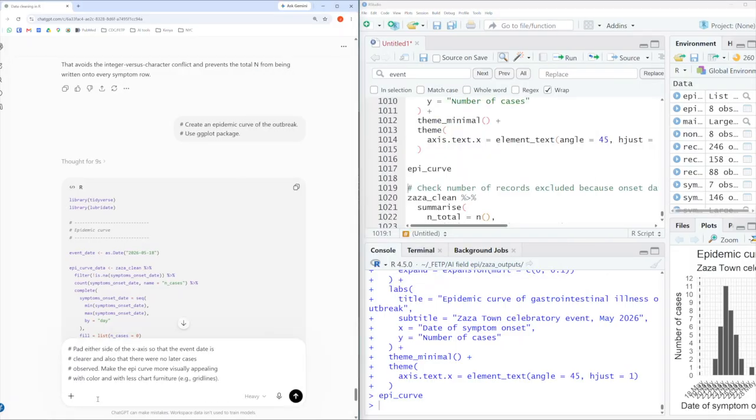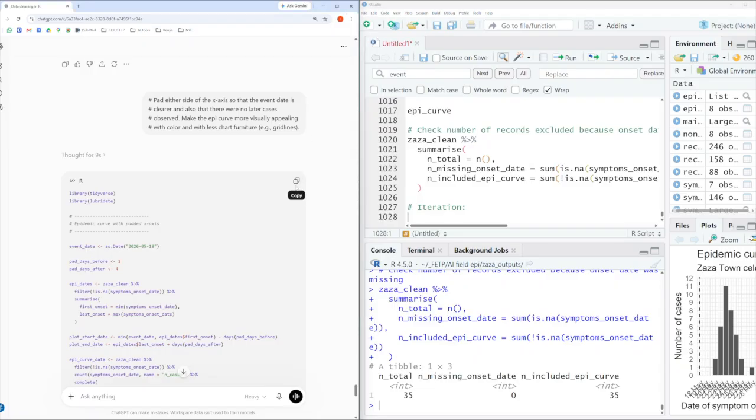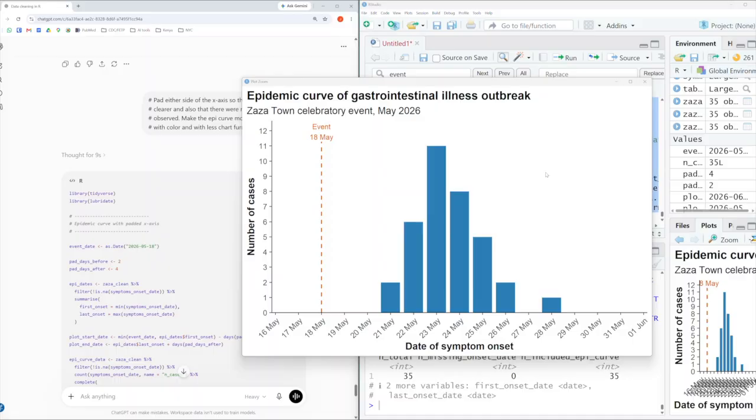So I go ahead and paste those updates as an iterated prompt that reads: pad either side of the x-axis so the event date is clearer, and also that there are no later cases observed. Make the epi curve more visually appealing with color and with less chart furniture, e.g. grid lines. So let's copy this code over. And here's the updated epi curve.